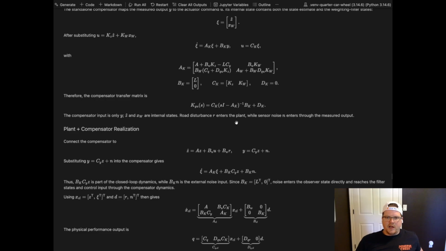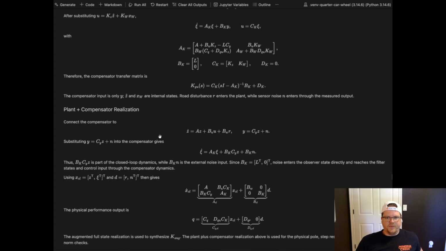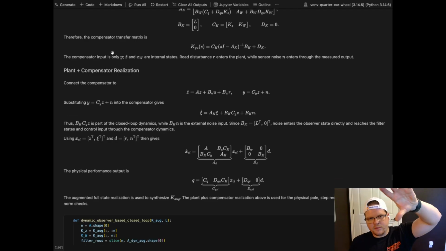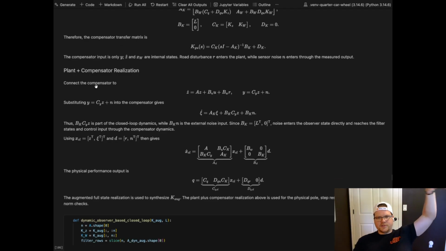And we'll see how the road disturbance enters the plant and the noise enters the measured output, and how that affects this compensator. We have the compensator derived above, and then for the plant and compensator realization, that's where we're plugging them both in with the plant again.